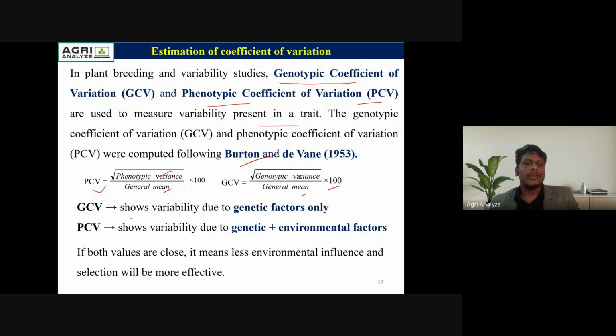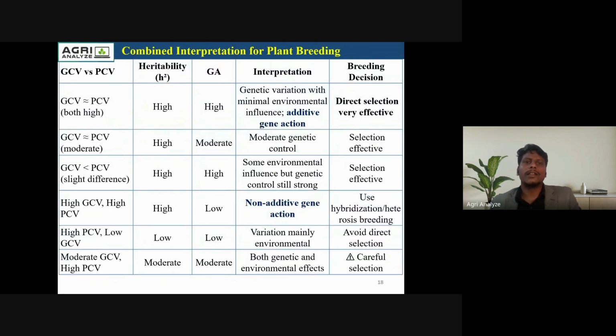GCV shows the variability due to genetic factors, and PCV shows the genetic plus environmental factors. So if both values are very close, it means less environmental influence and the selection will be more effective.